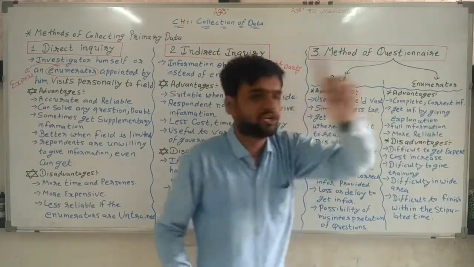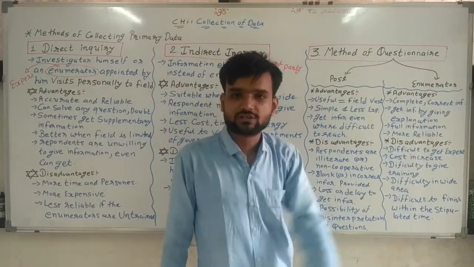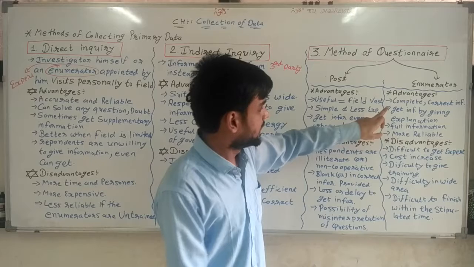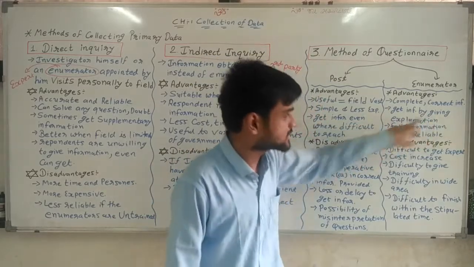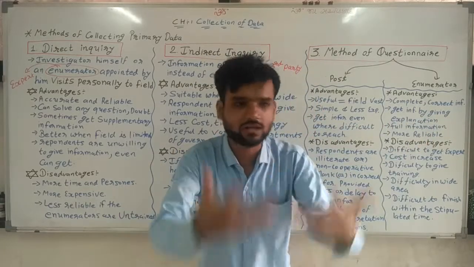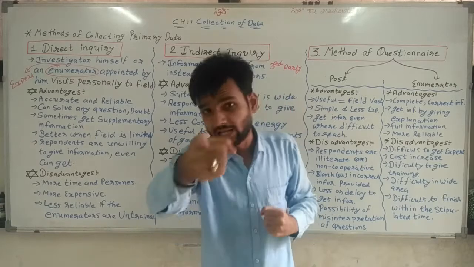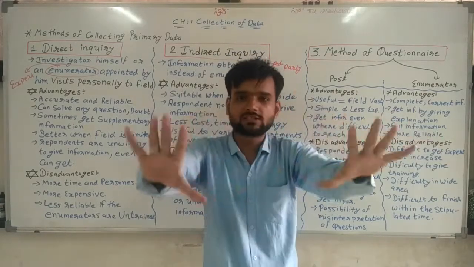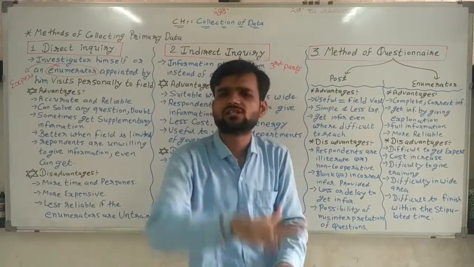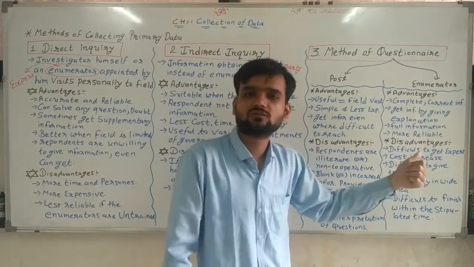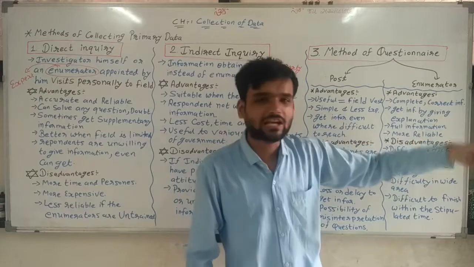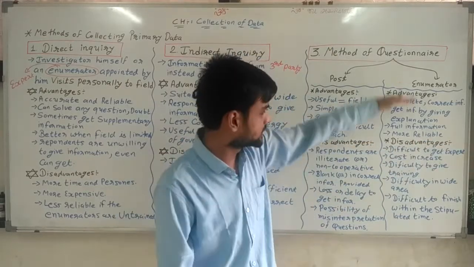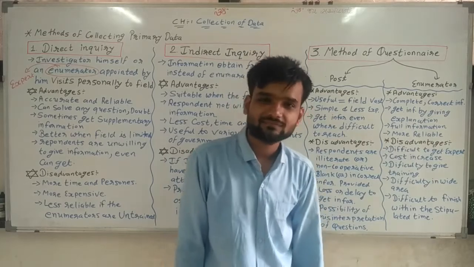So complete and correct information can be got by an enumerator. Same like this, get information by giving explanation. Explanation is given and the information is obtained. That is also easy in this situation. Full information is received, not blank information. Full information is more reliable because the enumerator goes himself and collects data. So these are the advantages.